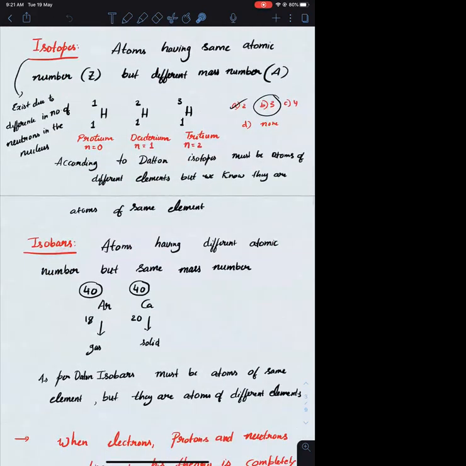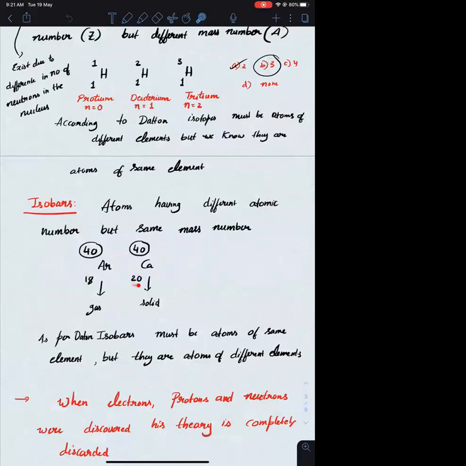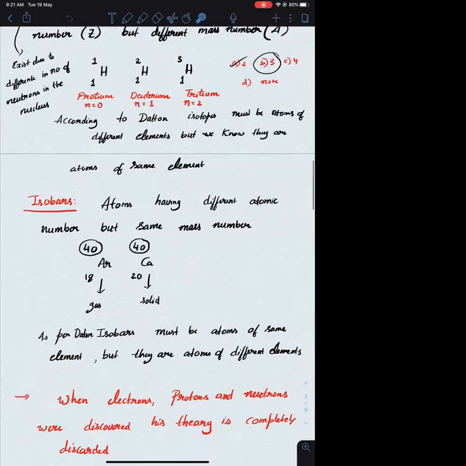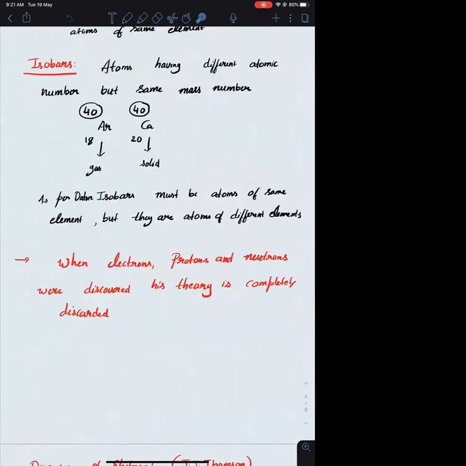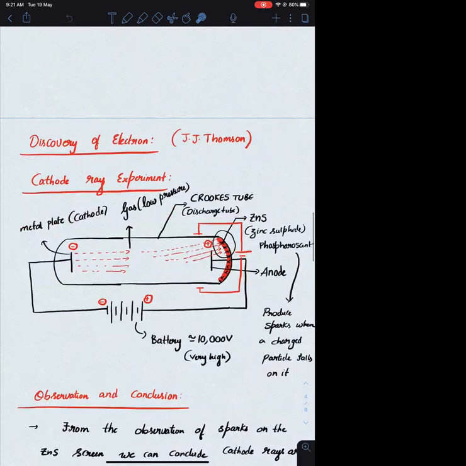According to Dalton, isobars must be atoms of the same element as they have the same masses. But we know that isobars are atoms of different elements because they have different atomic numbers. Argon has different physical and chemical properties, and calcium has different physical and chemical properties. So finally, we can conclude that the discovery of isotopes and isobars led to the failure of Dalton's theory. His theory was completely discarded when electrons, protons, and neutrons were discovered. Okay, so we have seen the discovery of the electron was made by J.J. Thomson.